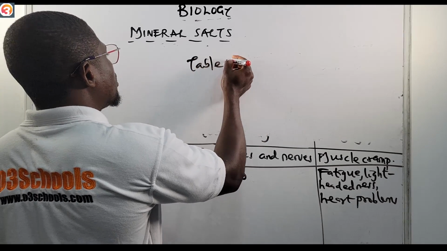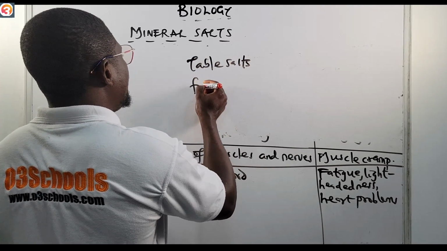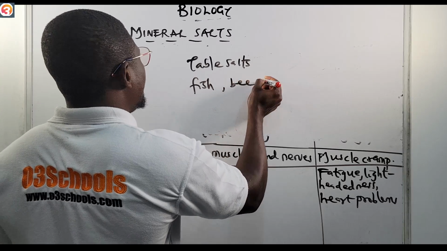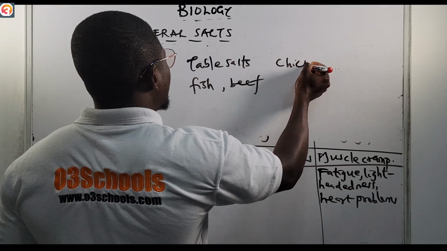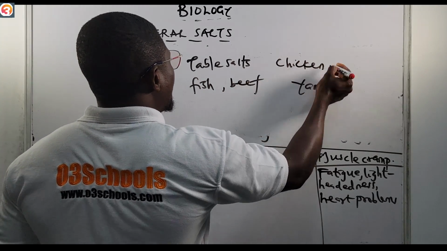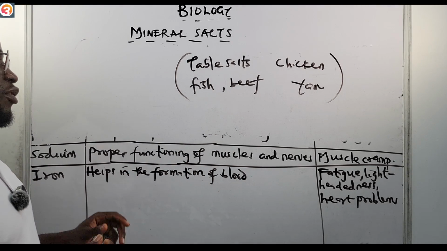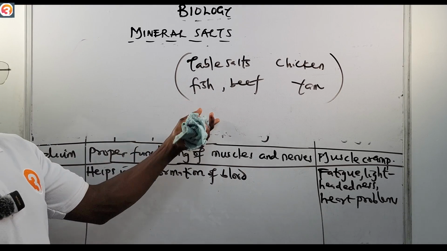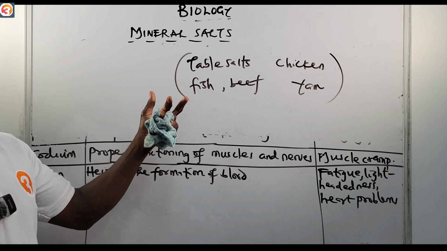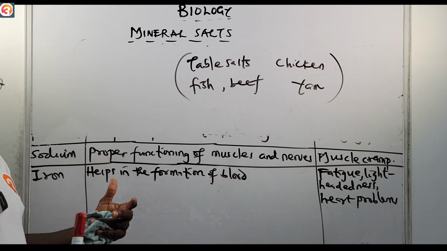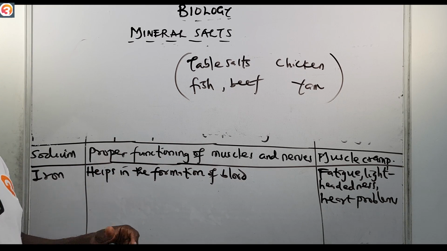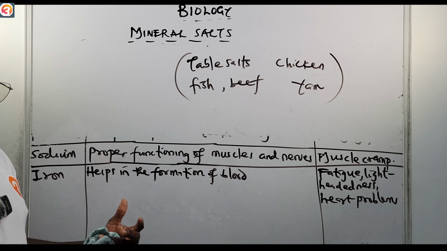For sodium, we can get it from table salt. You can get it from fish, from beef, from chicken, from yam. All these are sources of sodium for proper functioning of muscles and nerves. So as long as you are consuming all of these foods, the sodium content in your body will be stable.